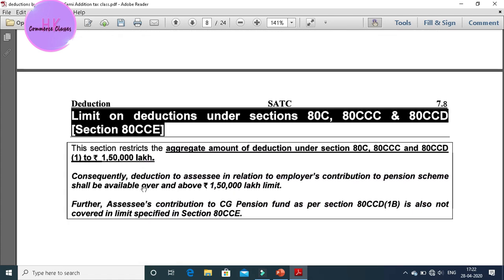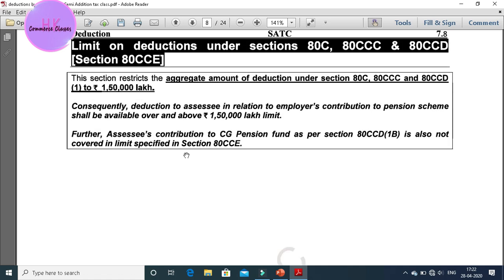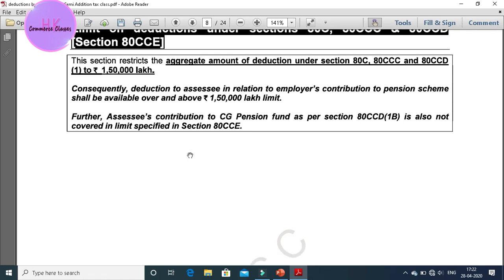Further, what I have also said in my previous chart is that there are restrictions recorded under 80CCE.